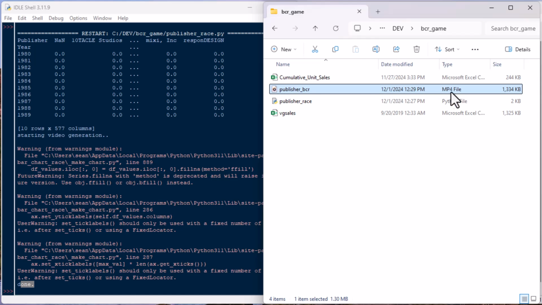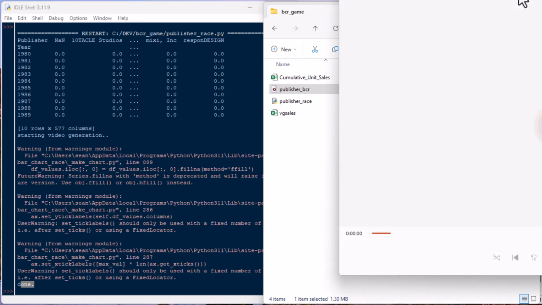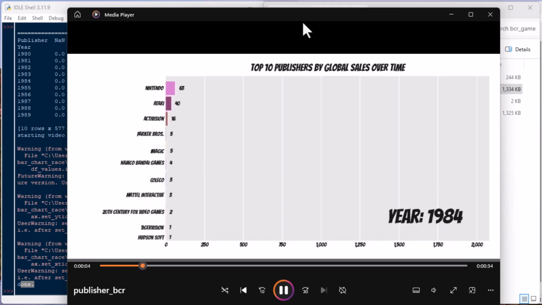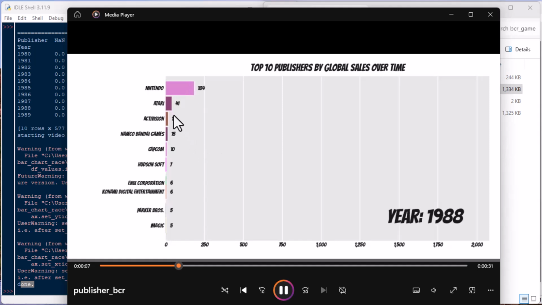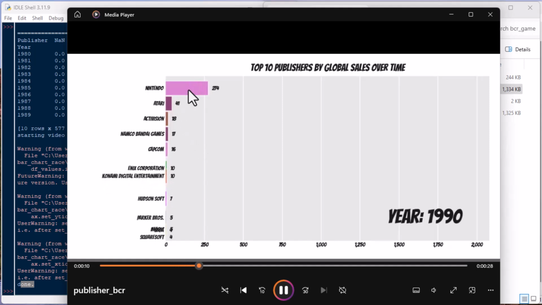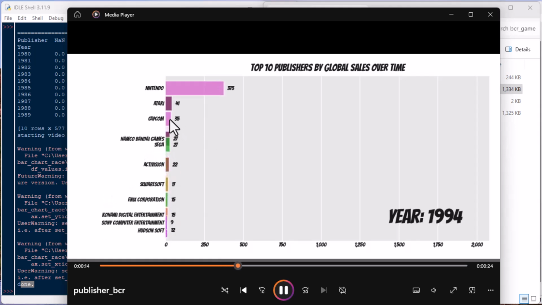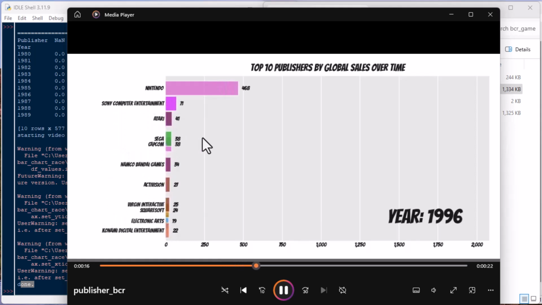So you should see the file that you mentioned in your script, the file name in the directory that you are using. So I'm going to start that up, and there we go. It's running in our video player here. And just like you saw at the beginning of the video, there's Atari and Nintendo taking over, and it comes out as an MP4 file, which is really great.